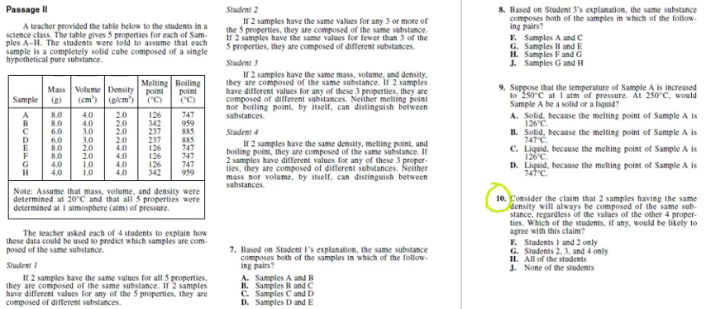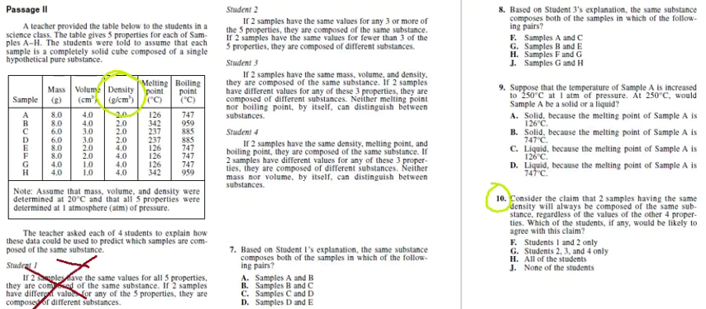So the main focus of this question is asking about density. That's the only factor where they would be the same. So let's look at each one of the students and see their thoughts on it. So student 1 right here. If two samples have the same values for all 5 properties, they are composed of the same substance. So number 10, they're saying, you know what, if density, that's the only one that needs to match. So we know that student 1 is not going to match up with the claim in number 10.